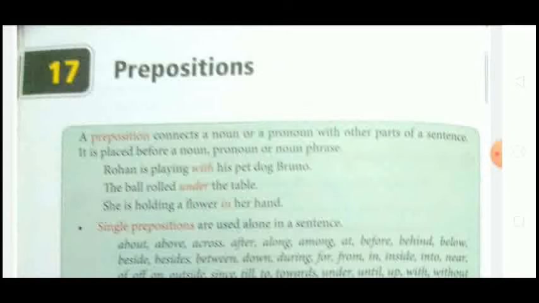It is placed before a noun, pronoun, or noun phrase. The noun, pronoun, or noun phrase comes later in the sentence, and the preposition will be first.